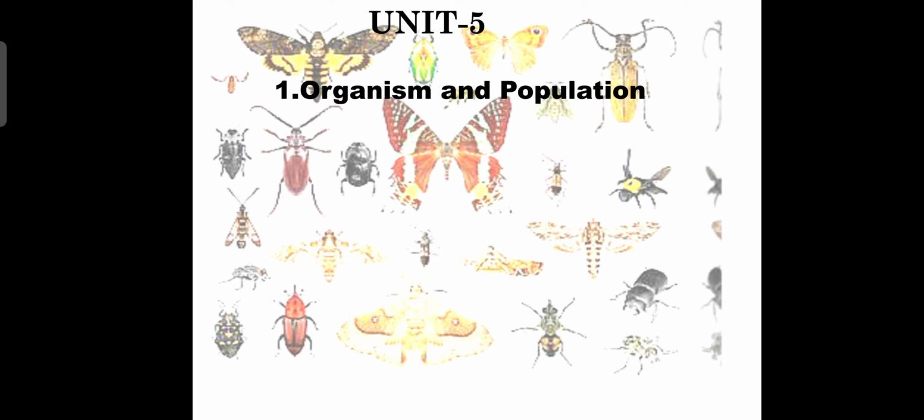Plus, in addition, we have to study adaptations with some examples, and population attributes, the characters, the terms like natality, mortality, population density, sex ratio, distribution, population dispersion, population growth and models. And last in this chapter it is regarding the population interaction, for example mutualism, commensalism, parasitism, predation, competition.